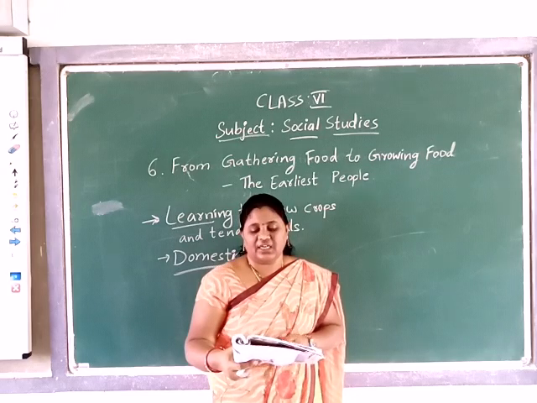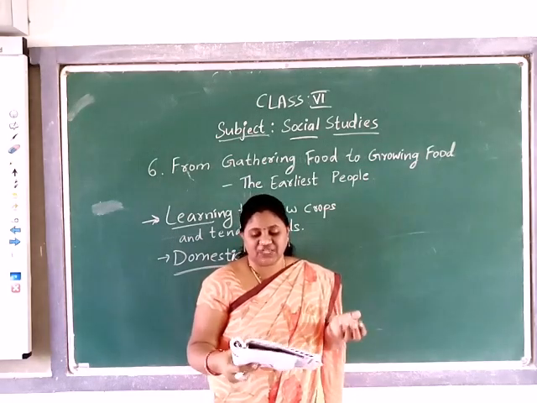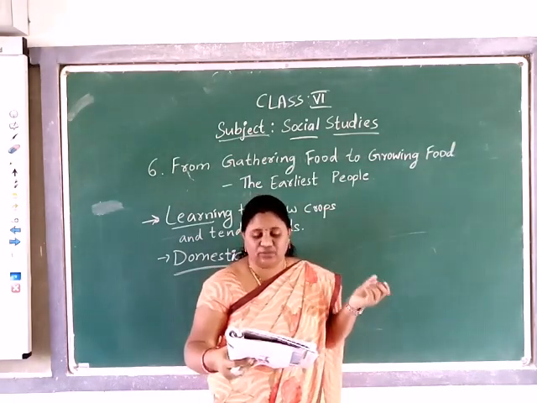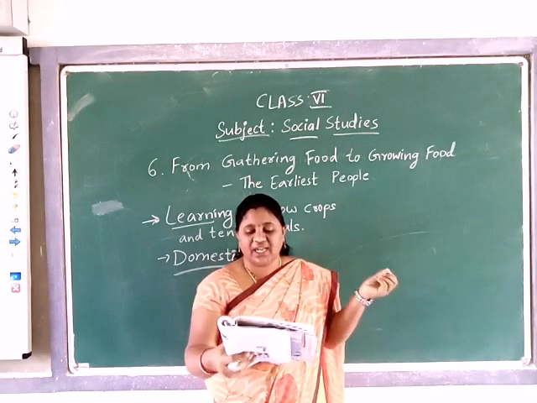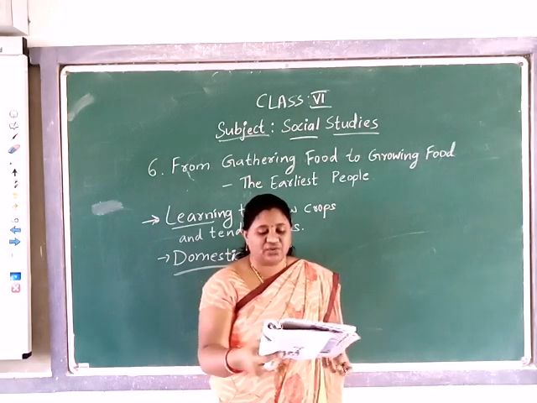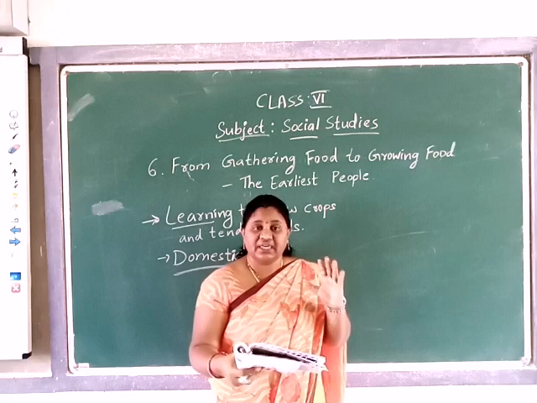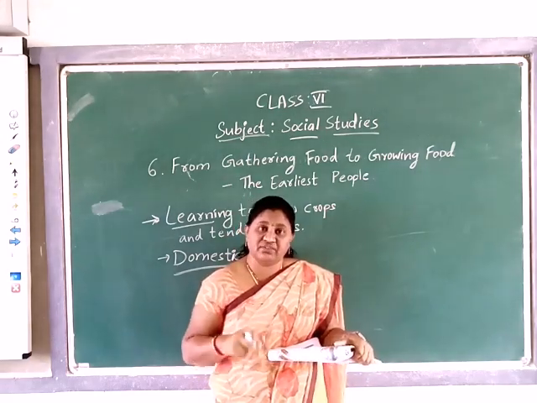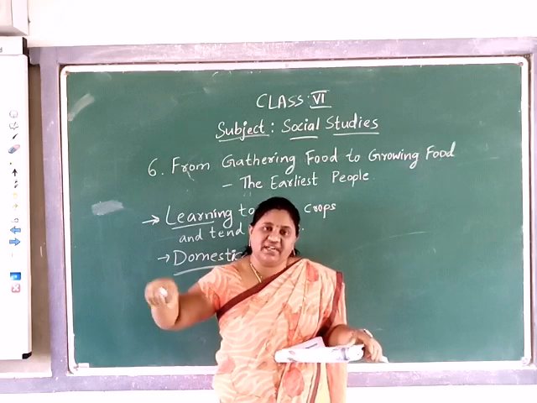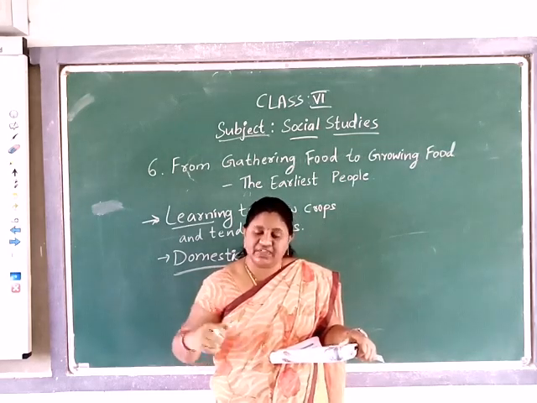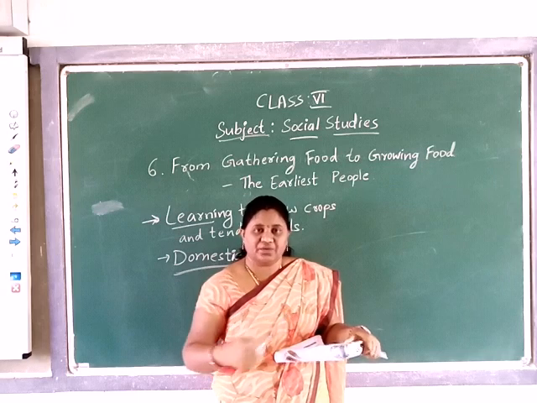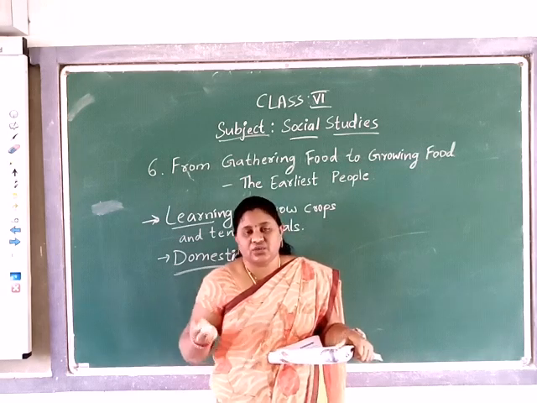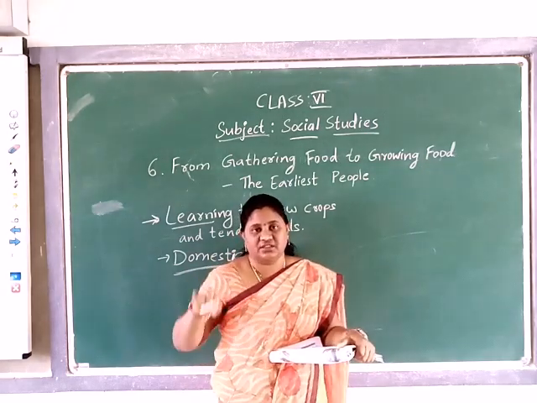See, they combined a little hunting and gathering from the forest along with growing crops. Some of them realized that the fertility of the soil could be maintained by tilling and using manure. Of course, using manure, I told you, and even by tilling also. If we till the land, the soil goes up and down, right?